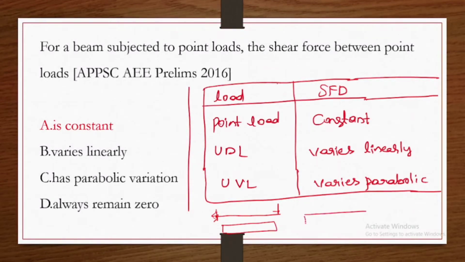At the point where the load is acting, the shear force suddenly changes its sign. So remember this point. For a point load, the shear force diagram will be constant, for UDL it varies linearly, and for UVL load, the shear force diagram varies parabolically.